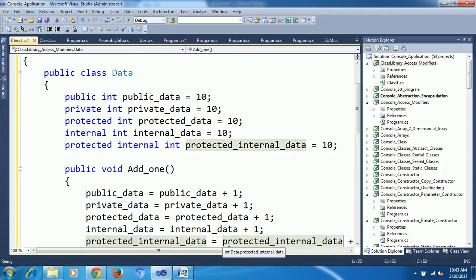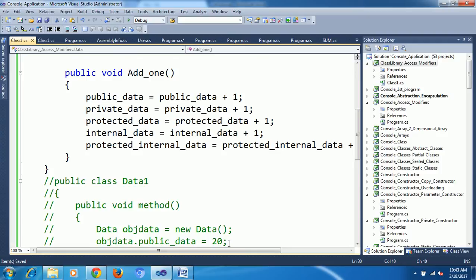We are able to access all of these. The first point is clarified. All variables, public, private, protected, internal and protected internal, we are able to access in the same class, same project.